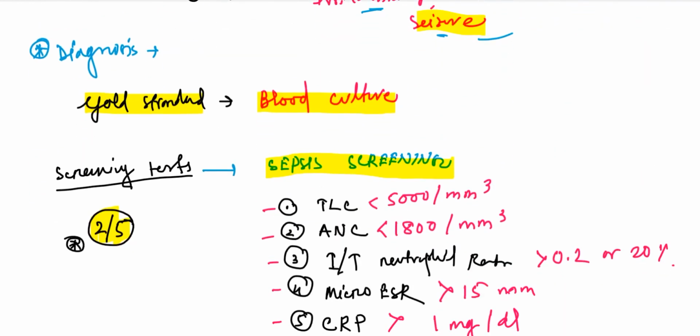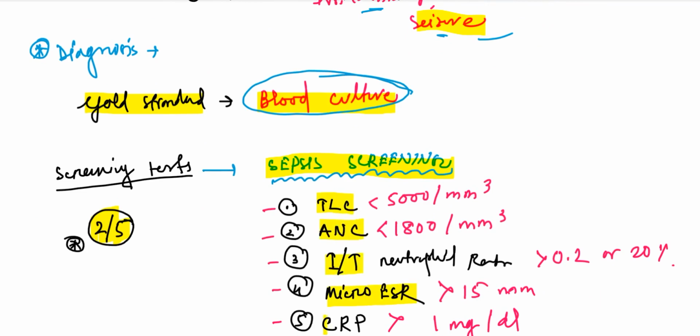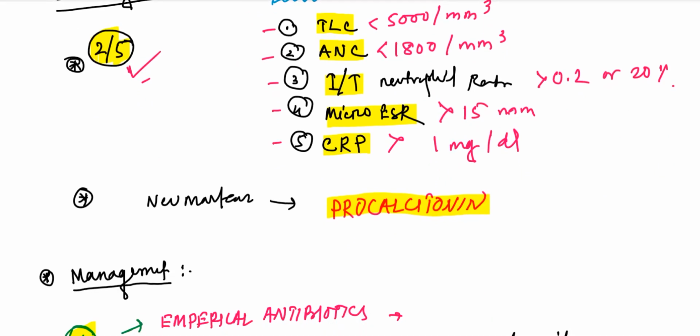For diagnosis, the gold standard is blood culture, but it is very time consuming. So we have to start with sepsis screening. There are 5 parameters to check. What are those? Total leukocyte count, absolute neutrophil count, immature total neutrophil ratio, micro-ESR, and CRP. If any 2 of these 5 are positive, then the sepsis screen is positive. Now there is a new marker available for sepsis screening, that is procalcitonin.